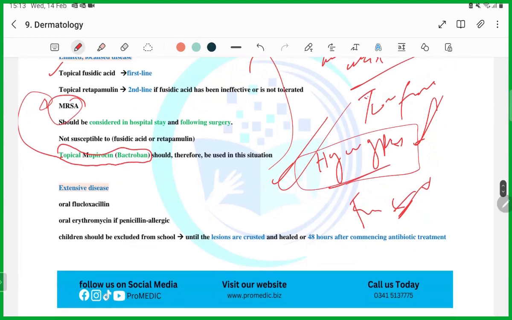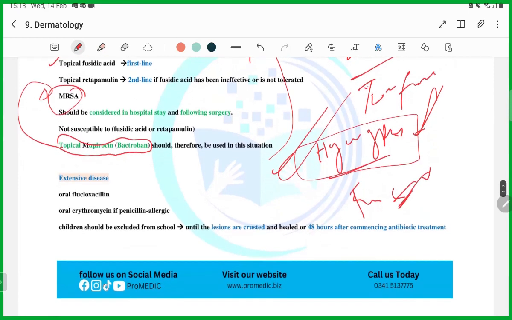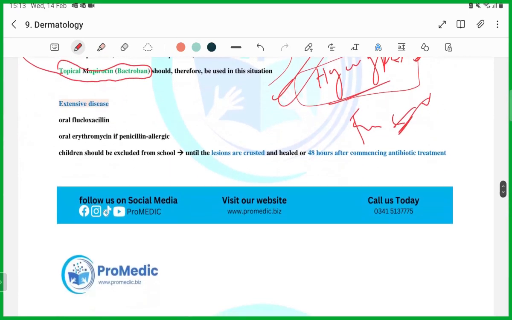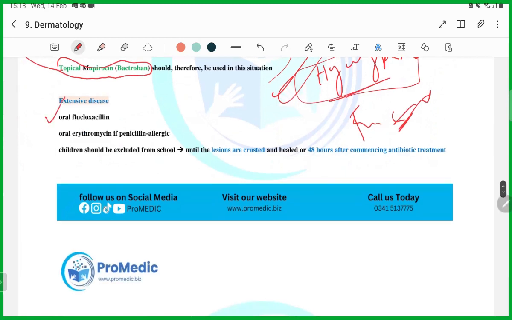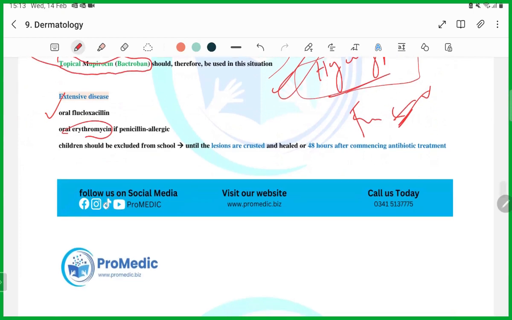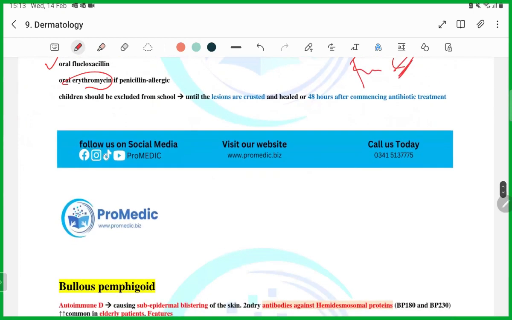Anyways, the next important thing is that if the disease is extensive, you will give oral flucloxacillin, but if the patient is penicillin allergic, erythromycin should be used. And the question will come that the child has this problem, when can he return to school? Until the lesions are crusted and healed, or 48 hours after commencing antibiotic therapy.